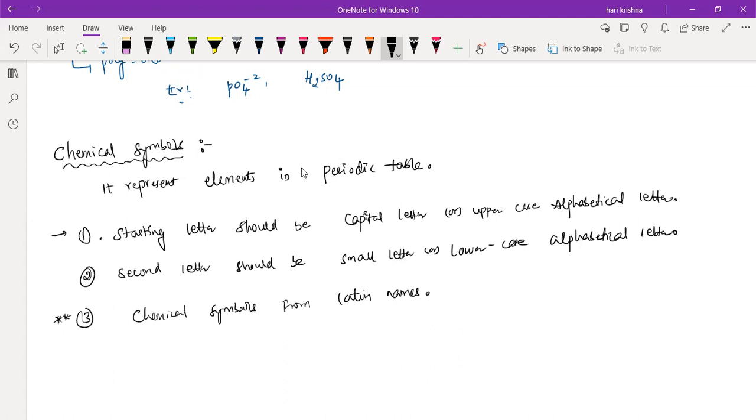So these are the three different things which are used to obtain chemical symbols. Generally, it will represent the elements present in the periodic table. If you want to write the chemical symbol for any element, the starting letter should be a capital letter and the second letter should be a small letter. If we are not using the first two, then we can obtain the chemical symbol from the Latin names.